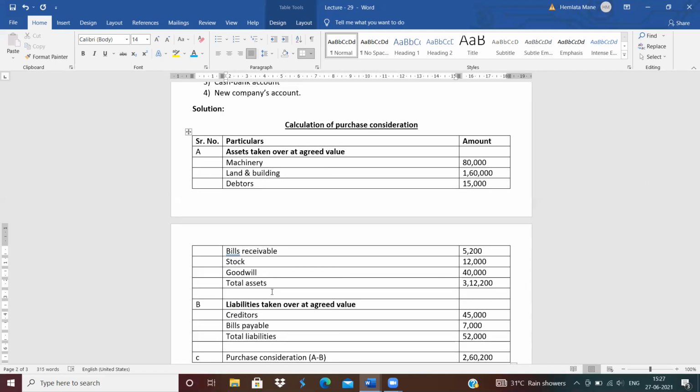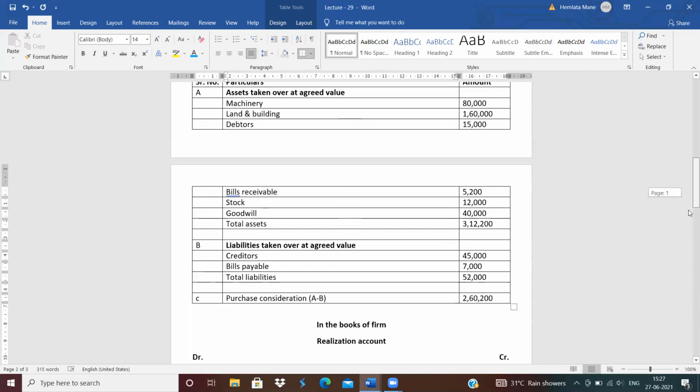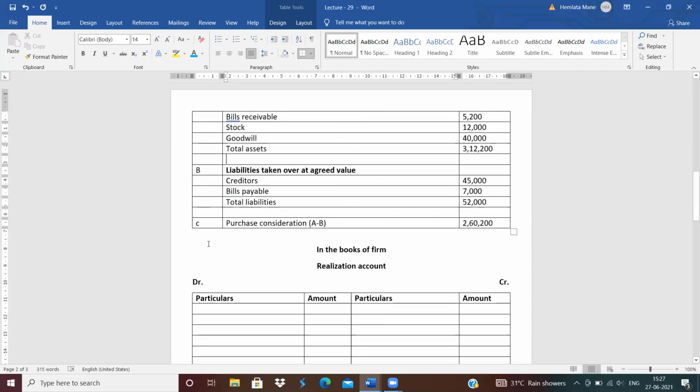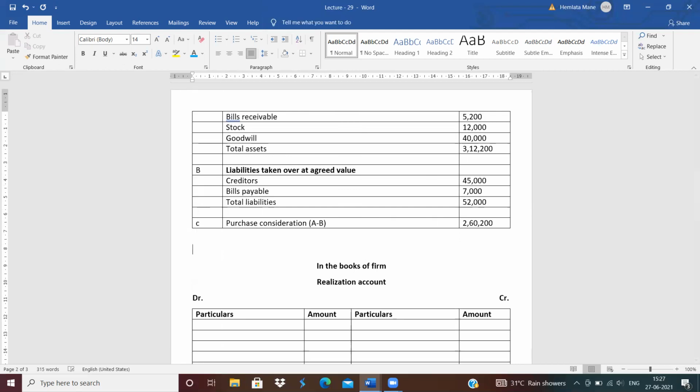Next is the assets whose revised value is not given, that asset write down as it is, book value. And liabilities, which liabilities? Only write down the external liabilities, then purchase consideration. Now next, write down discharge of purchase consideration.